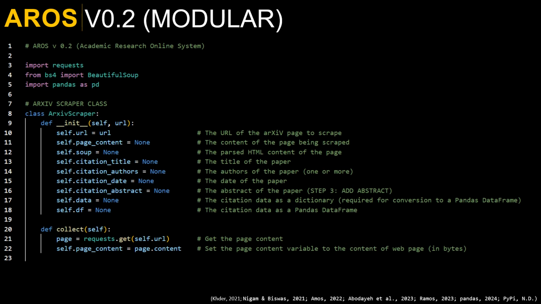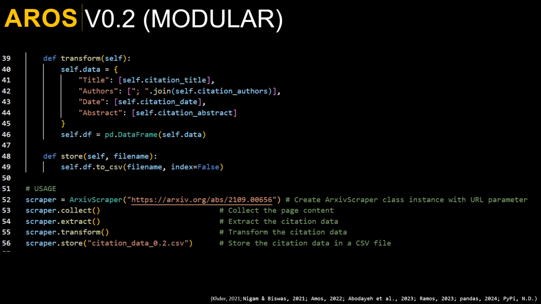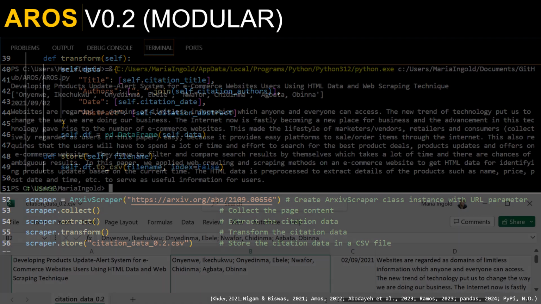Secondly, to improve flexibility, I eliminated my hard-coded URL and pass it as a parameter. This is used by requests to get the page content. Thirdly, to better facilitate search in my next version, I also extracted abstract. This is in addition to the title, authors, and date, all extracted by Beautiful Soup 4. It transforms the data into a Python dictionary, converts it to a Pandas data frame, and uses Pandas to store it as a CSV file.